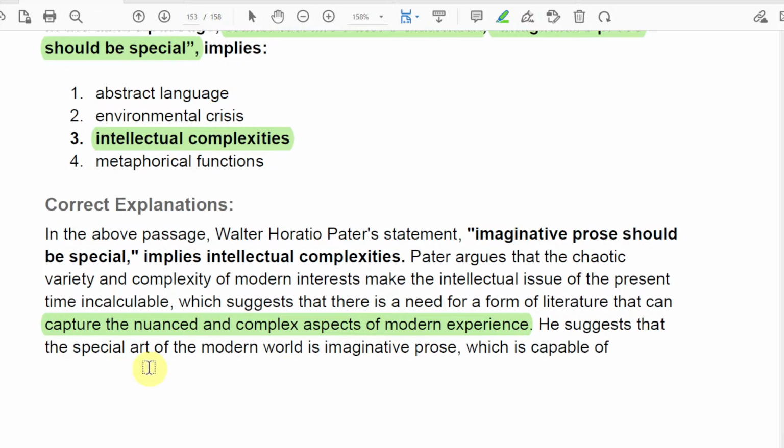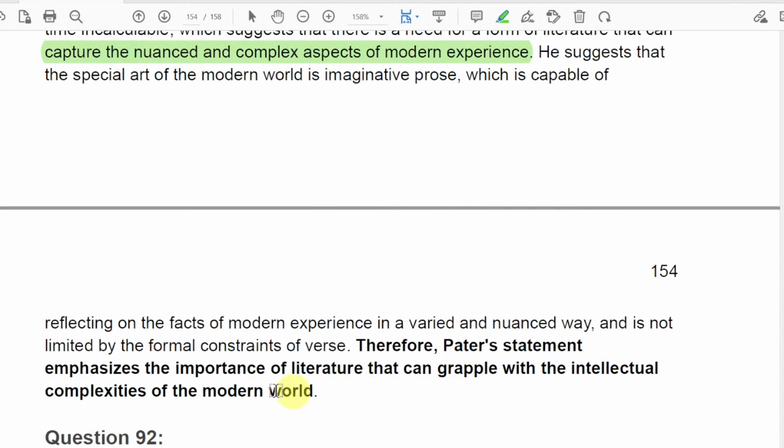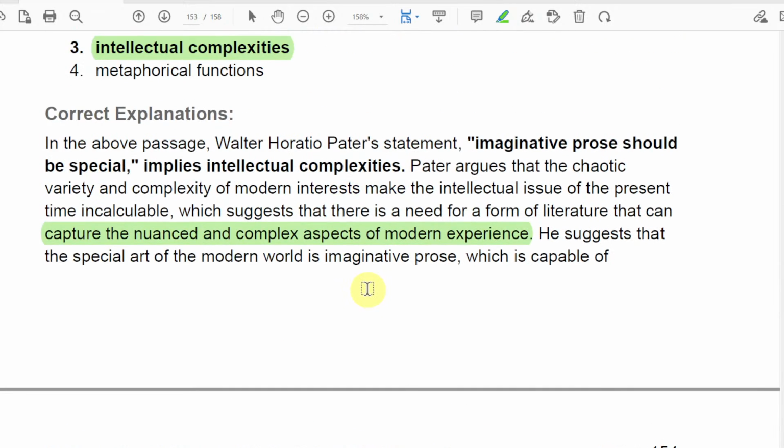So he suggests that the special art of the modern world is imaginative prose, which is capable of reflecting the facts of modern experience in a varied and nuanced way and is not limited by formal constraints. Therefore, Pater's statement emphasizes the importance of literature that can grapple with intellectual complexity.